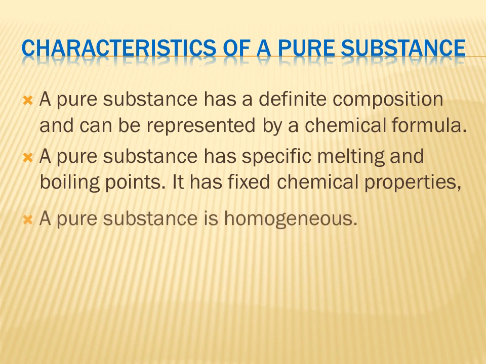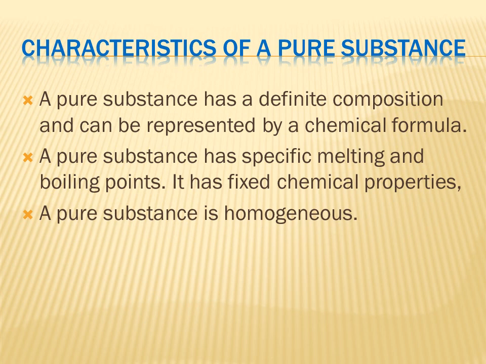The next one is, a pure substance is homogeneous. That means its composition remains the same throughout. The composition of a pure substance remains the same throughout. Therefore, we call a pure substance homogeneous.